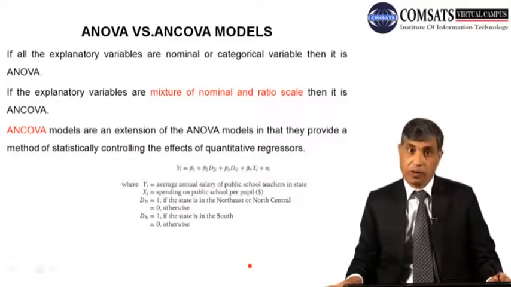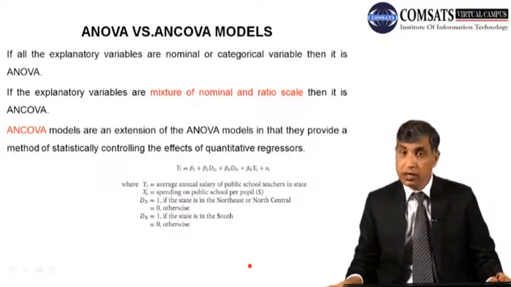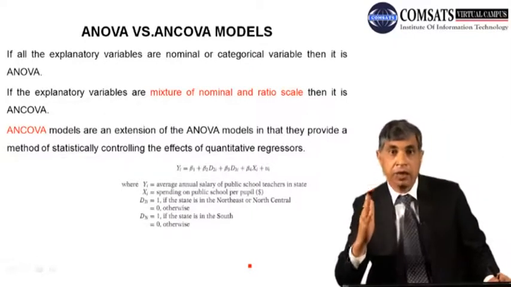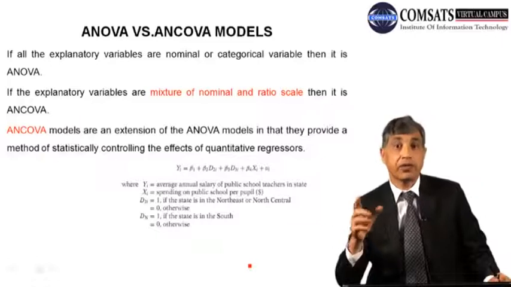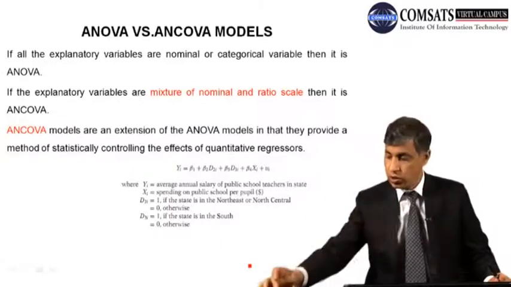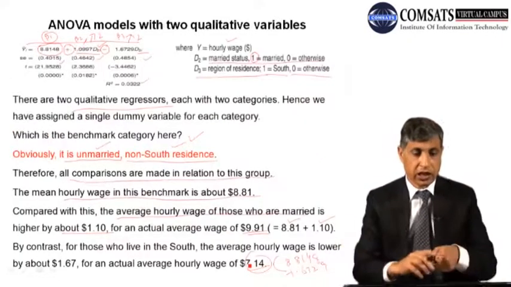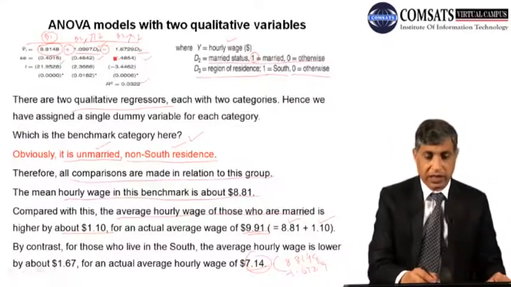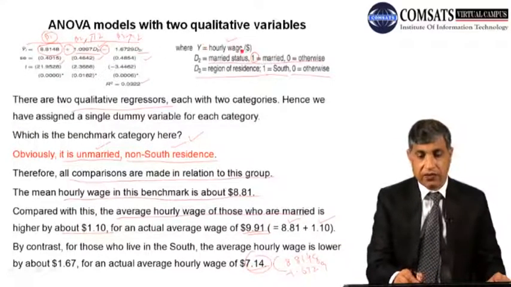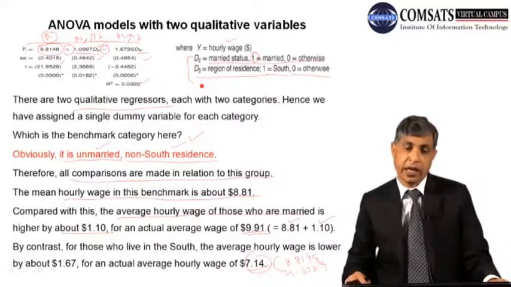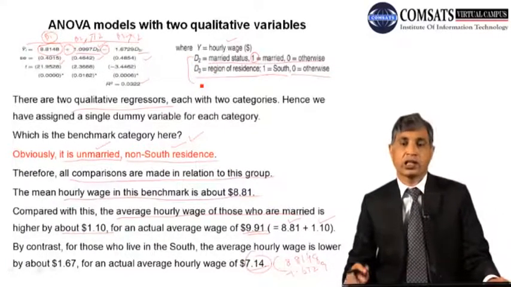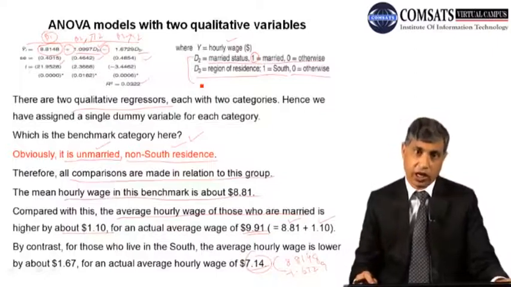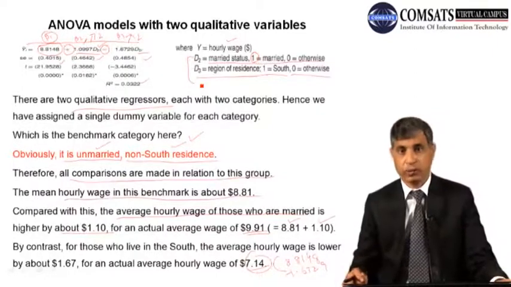ANOVA versus ANCOVA model. What were the ANOVA models? ANOVA models were those models in which all the independent variables were in qualitative form. Look here. This is our ANOVA model. These are our independent variables, married and unmarried, and region, the people who are in the south or not from the south.